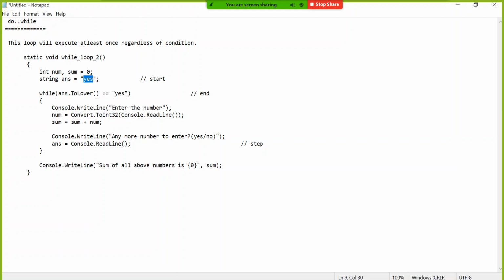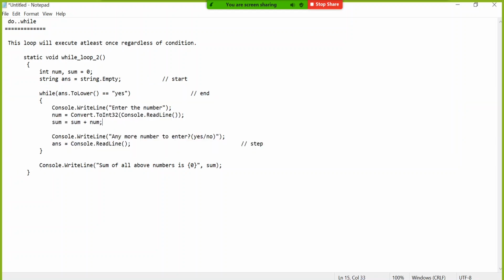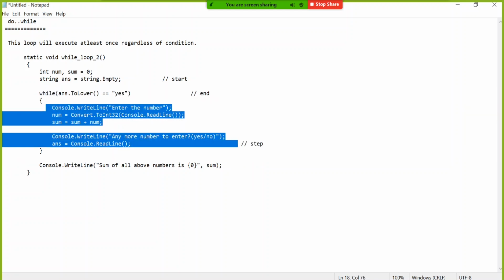If I do something like this, simply open double quote, close double quote, or string.empty, that means I have not yet entered anything. It will not allow me. Can I say this will not allow me? Not even once it will allow.